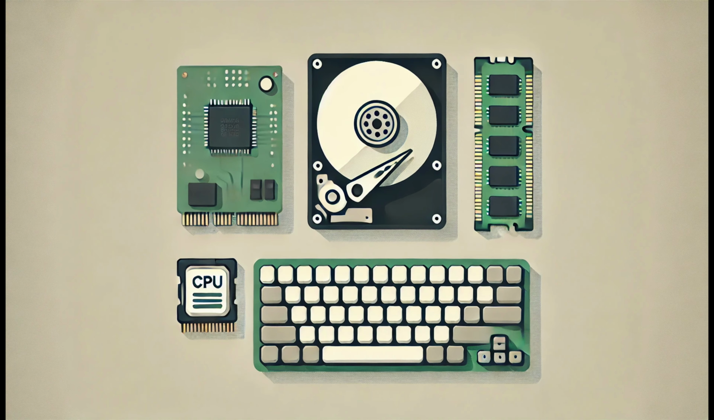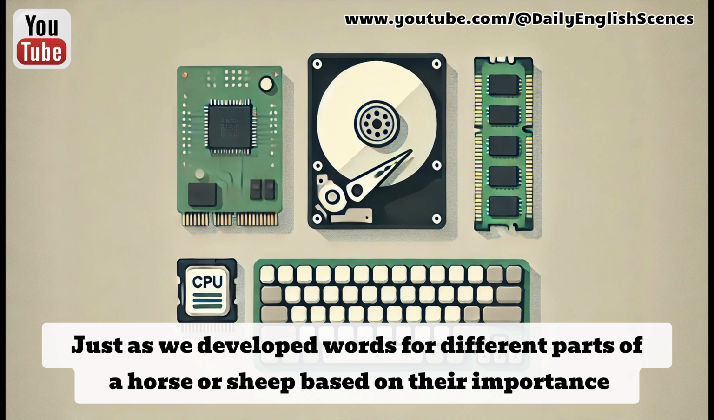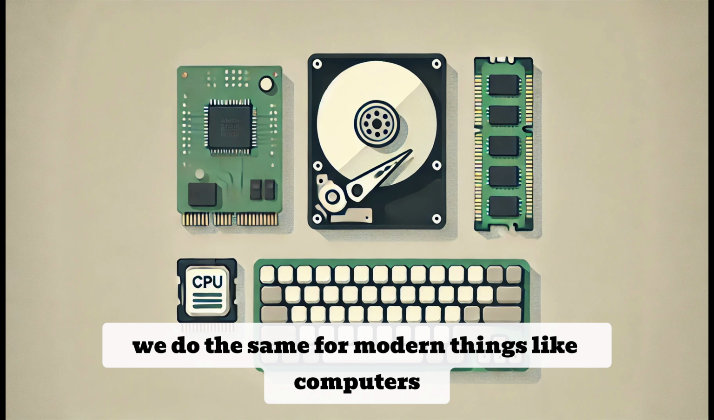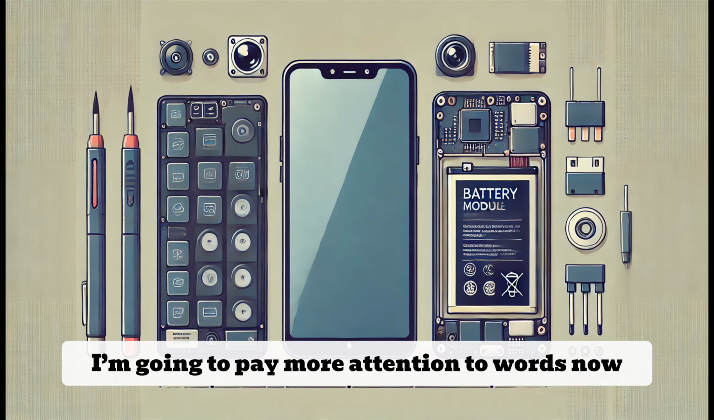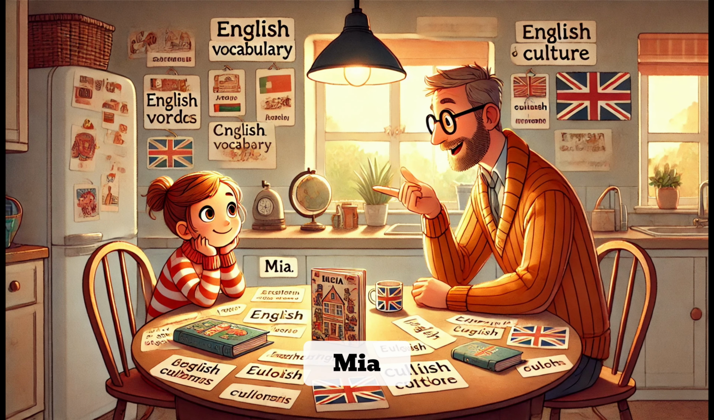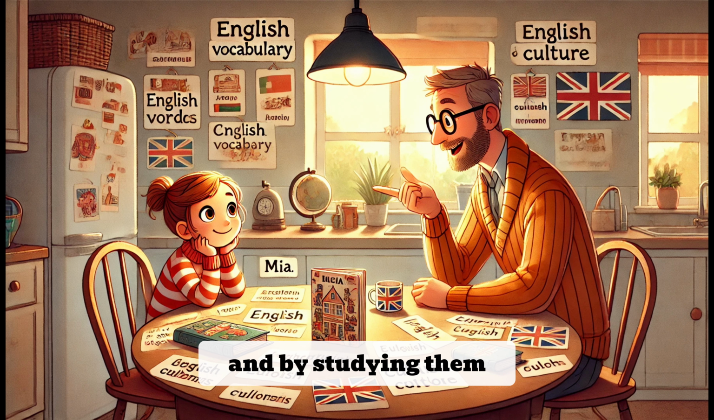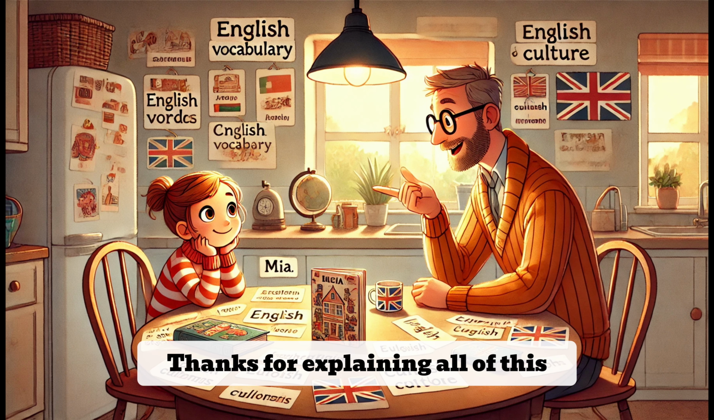Exactly, Mia. Language evolves with technology and culture. Just as we developed words for different parts of a horse or sheep based on their importance, we do the same for modern things like computers, phones, and other technology. I'm going to pay more attention to words now. It's like they're little clues to what people cared about in the past. That's a wonderful perspective, Mia. Words are indeed clues to the past, and by studying them, we can learn a lot about history and human nature. Thanks for explaining all of this, Dad.